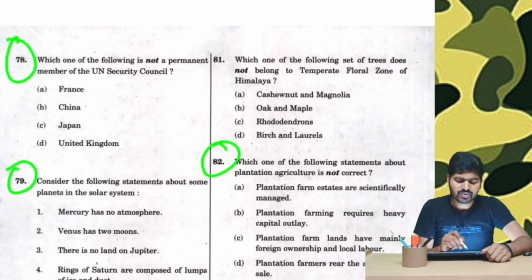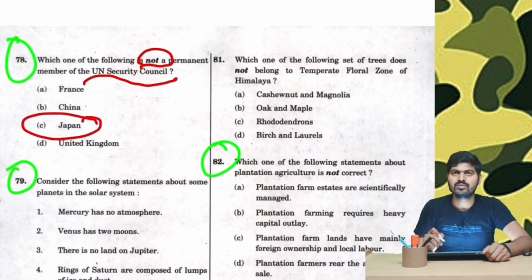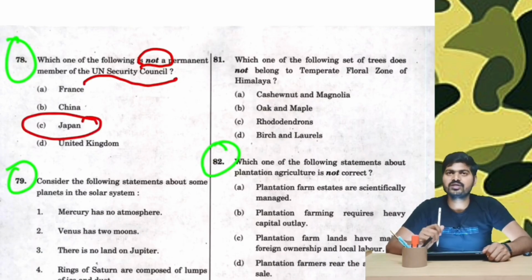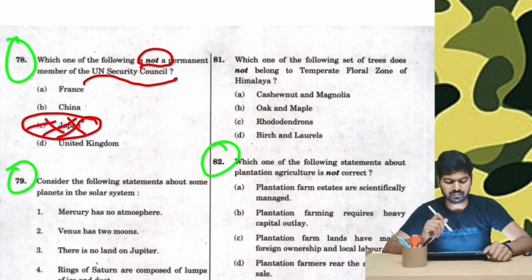Question number 78. Which one of the following is not a permanent member of UN Security Council? So United Nations Security Council, there are 5 permanent members, and Japan is in no way to be a part of it, because the United Nations was formed in 1945, and in the same year Japan was attacked at Hiroshima and Nagasaki by USA. Therefore it was completely shattered, its economy was shattered. It cannot be a permanent member of United Nations Security Council at that time.